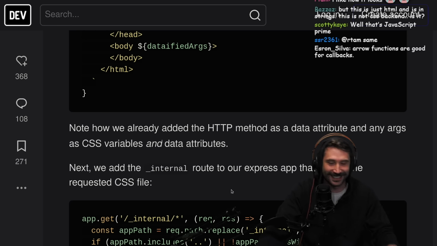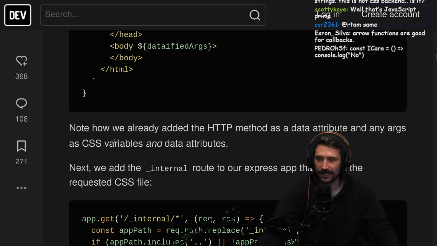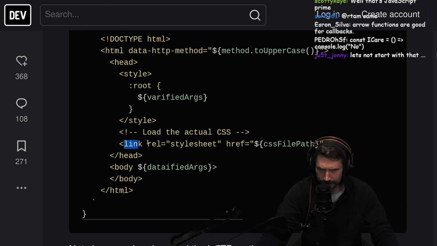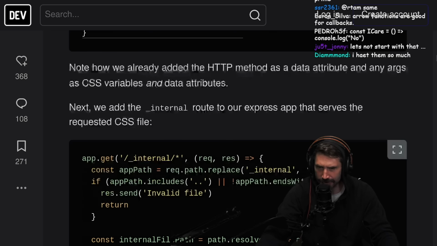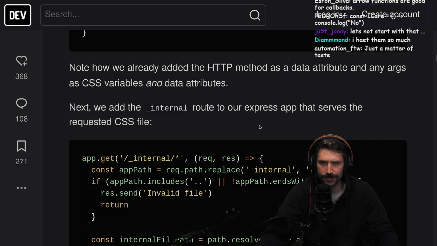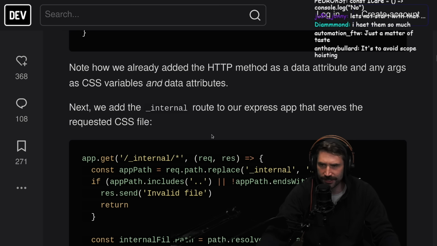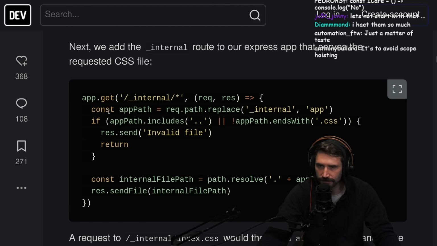Note how we already added the HTTP method as the data attribute in any args of the CSS variables. Okay, we got this thing. We got the body, datafied args. Okay, interesting. Next, we need an internal route to our Express app that serves the requested CSS file. All right, so we got internal.